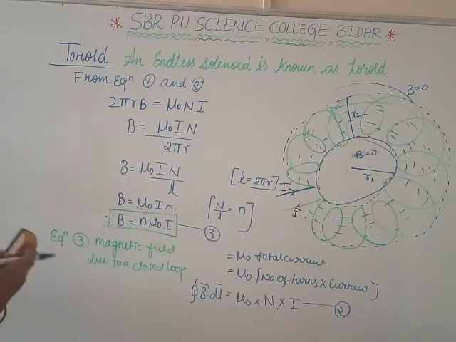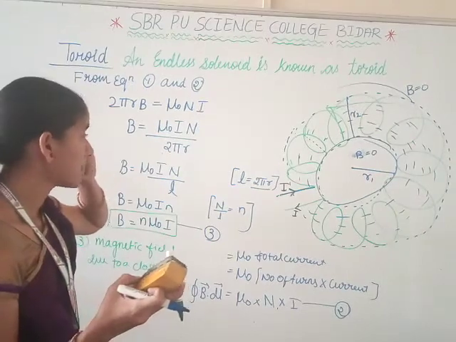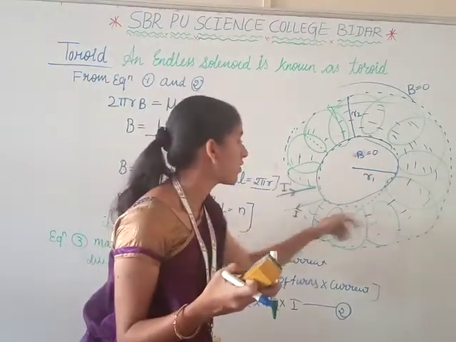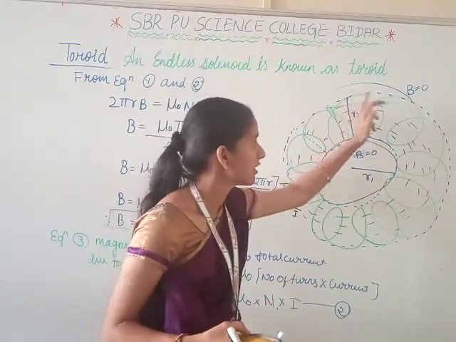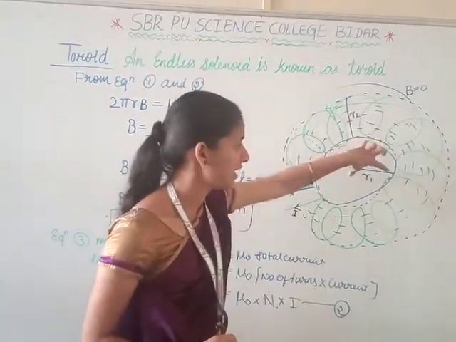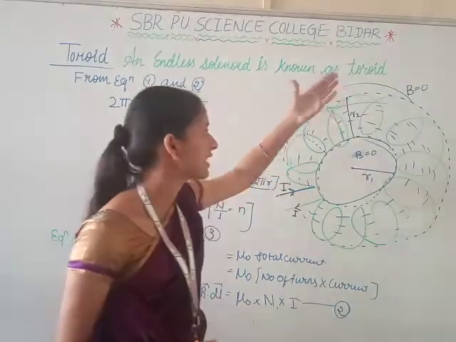This one is about a toroid. Toroid is known as an endless solenoid. It is an endless solenoid. This forms N number of turns. The current I is moving through the circle. So N number of turns. It has an inside radius and an outside radius. Inside radius is R1 and outside radius is R2.